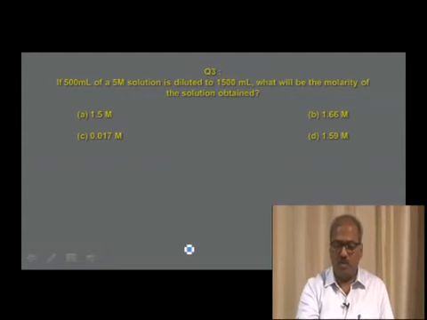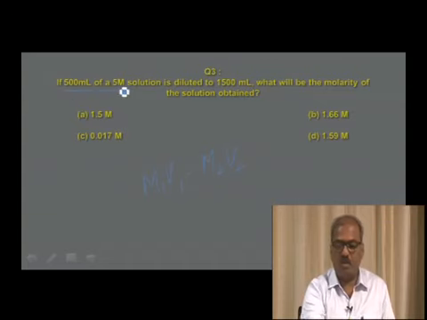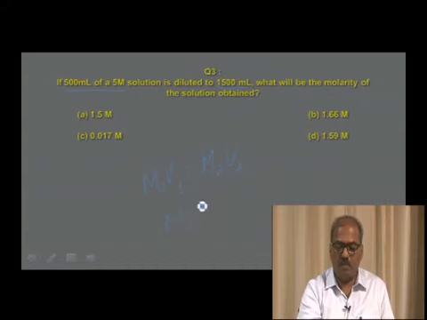The dilution formula one has to understand is M1 V1 equals M2 V2. So you have to calculate M2, that is M1 V1 divided by V2.